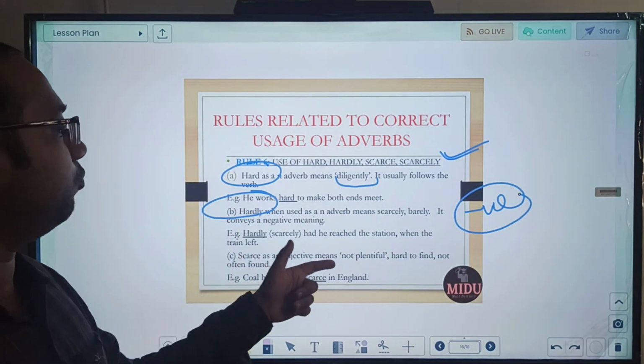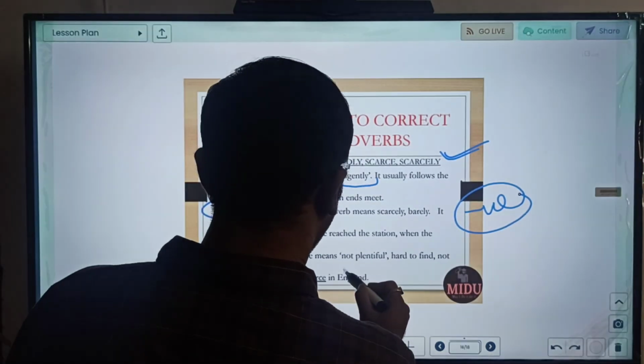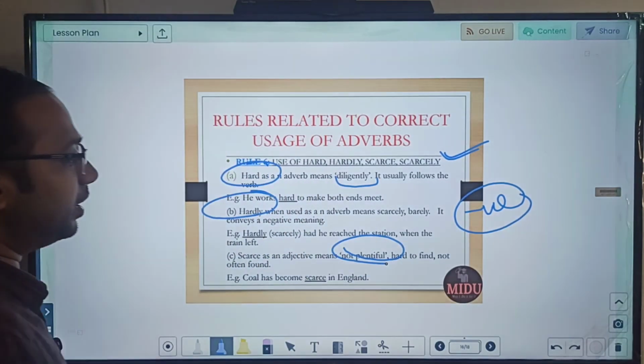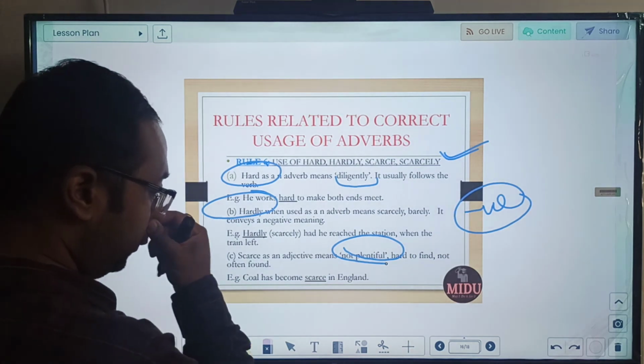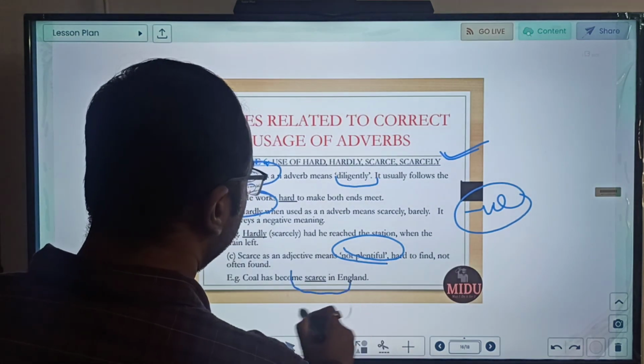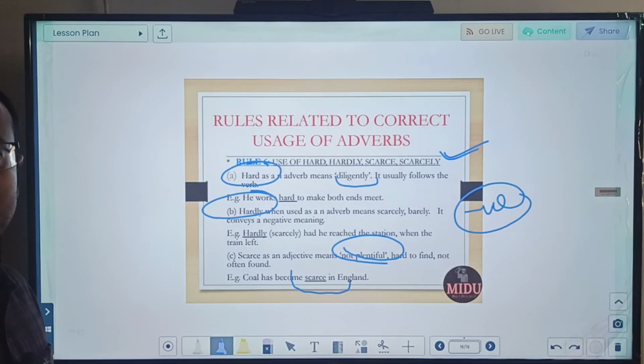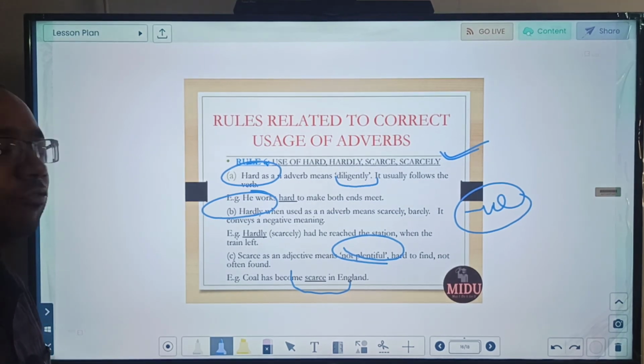Scarce as an adjective means not plentiful, hard to find or not often found. So the meaning of scarce is not plentiful. "Coal has become scarce in England." So it means it is not in plenty and is very hardly found. That is the meaning of hardly or scarcely.